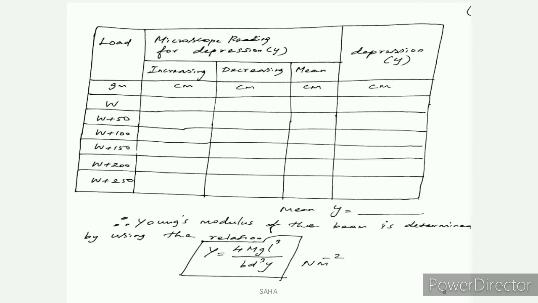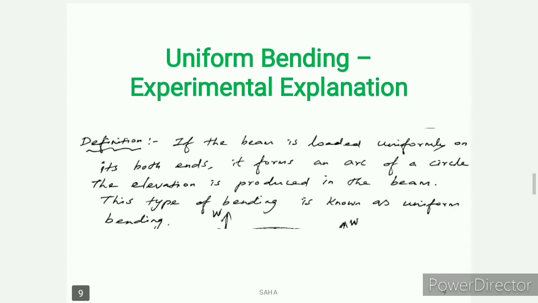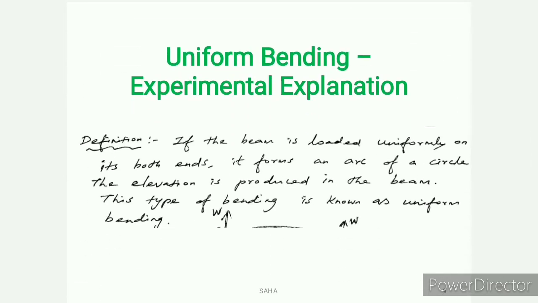So we can get the depression 6 values. That 6 value, we have to take the average value, that is the mean y. That mean y value we have to substitute into the Young's modulus formula. Then here, Young's modulus of the cantilever, Y is equal to 4mgL cube by Ed cube y, Newton meter power minus 2 will come. So that formula you have to apply.